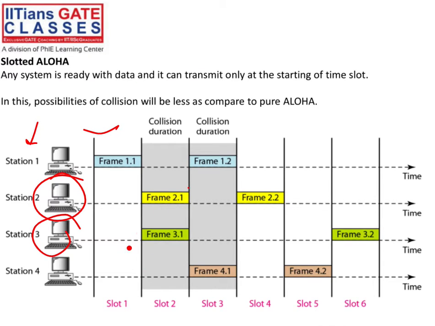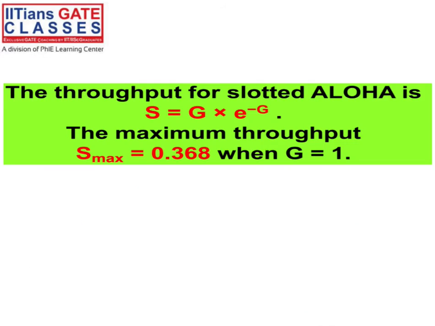slot 2. So both are trying to access the channel, so collision will happen again, right? Similarly here, collision, but the possibility of collision will be less as compared to pure Aloha. Here, the throughput of slotted Aloha is G into e to the power minus G, right?